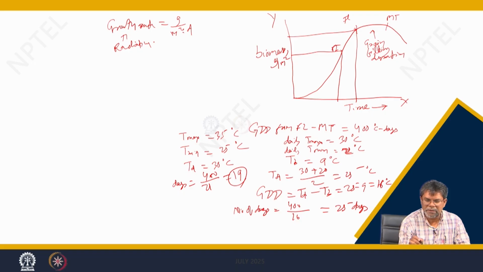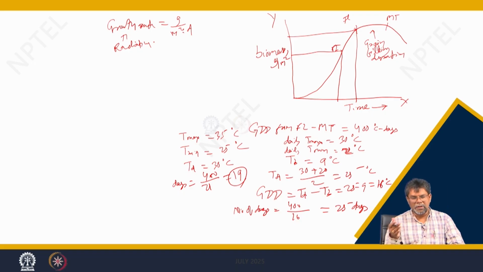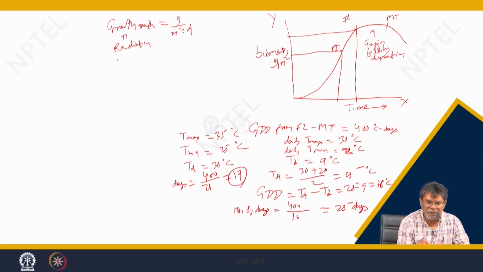Using the radiation interception, we can calculate growth rate, as we have already discussed earlier. You have the leaf area index as a variable, then parameters are there, the K extinction coefficient and the radiation use efficiency. We can calculate the growth rate in gram per meter square per day. Using this temperature, we can calculate the growing degree days, the growth duration. Growth duration, that is the days, can be calculated using the growing degree days that come from the temperature.